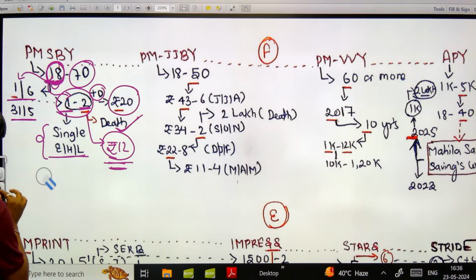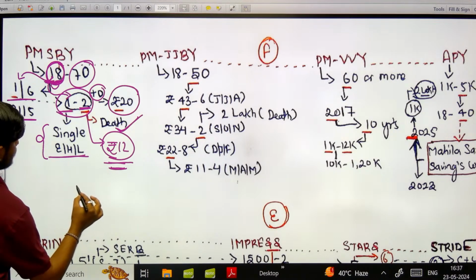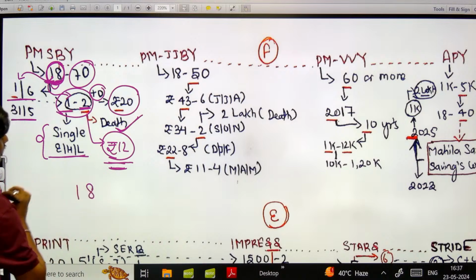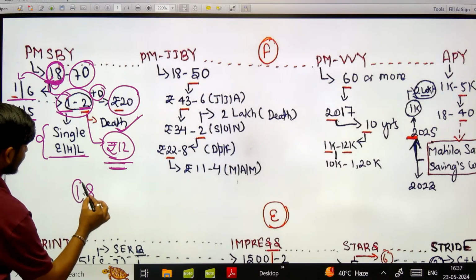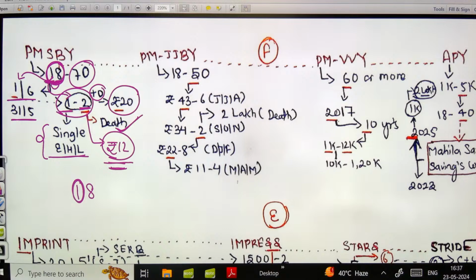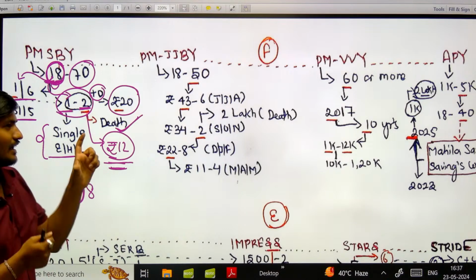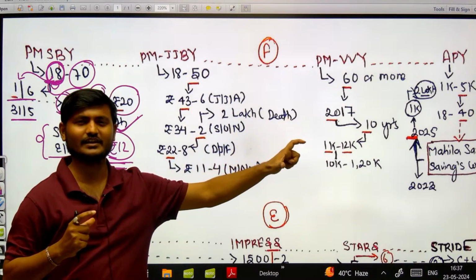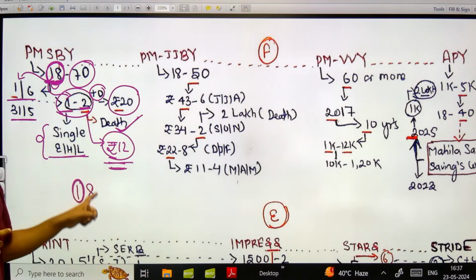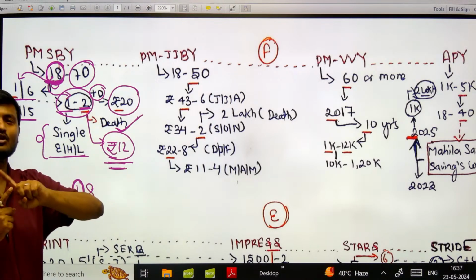देखो होता क्या है, let us suppose that under सुरक्षा बीमा योजना I just remember this number 18. 18 का ये जो एक है ना, that would be very helpful for me. Why? Because I have planned and decoded my notes in such a way that this 8 would be the connecting point of contact for me to remember all other things.